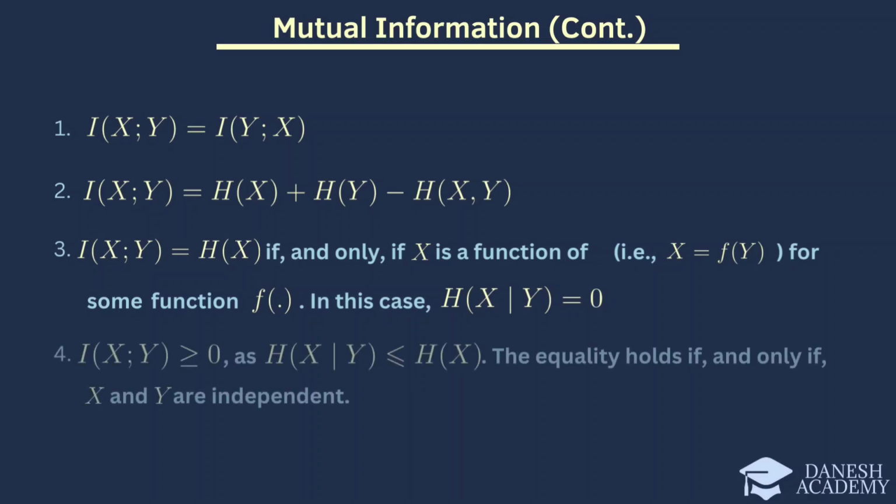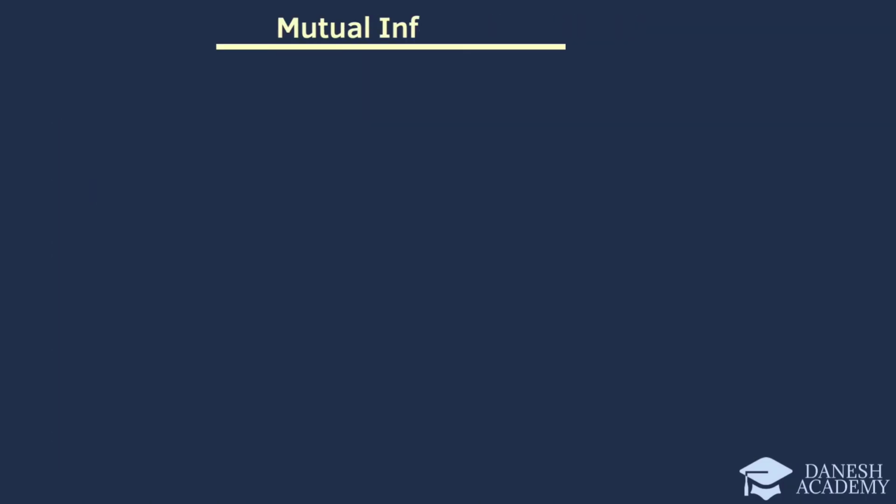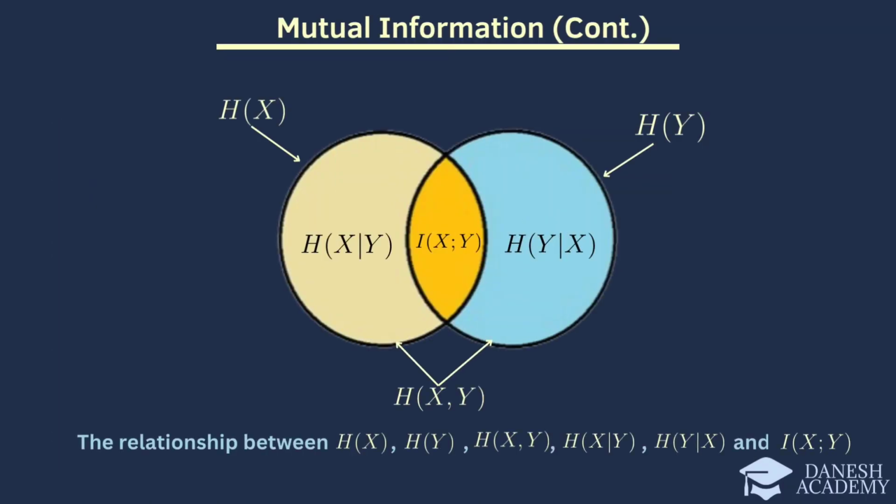The fourth property is that mutual information is always non-negative. This is because H(X|Y) is less than or equal to H(X). The equality holds if and only if X and Y are independent. And the final property is that when X is considered with itself, the mutual information is equal to the entropy of X.